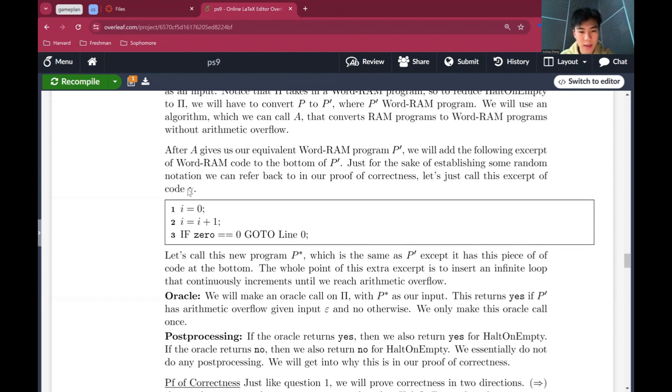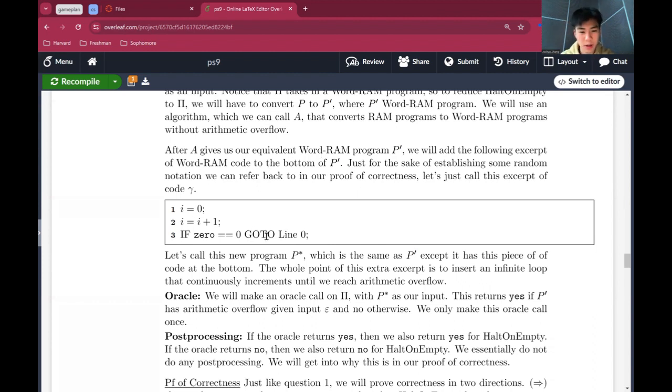So I call this thing gamma. I mean, it's okay notation. I basically argue that gamma is at the end of the original program P. So we basically create P prime by adding gamma to the end of P. So that was my notation for how to pre-process. It might be a little confusing.